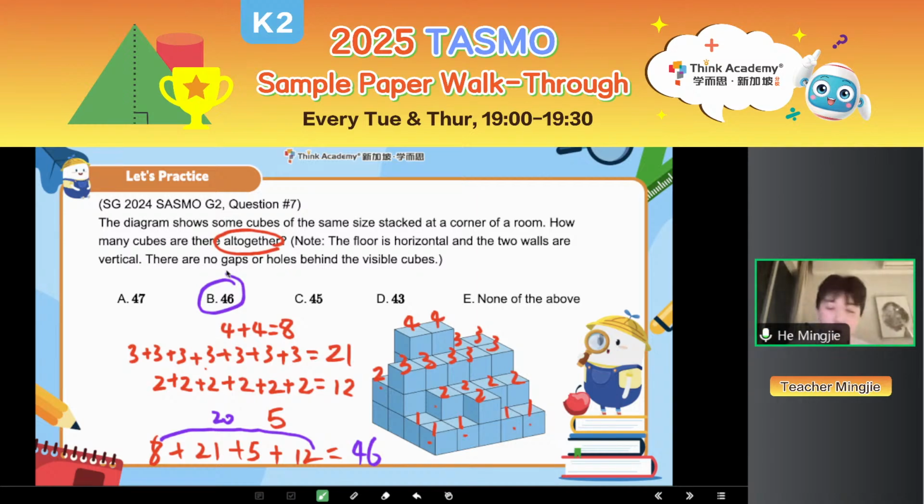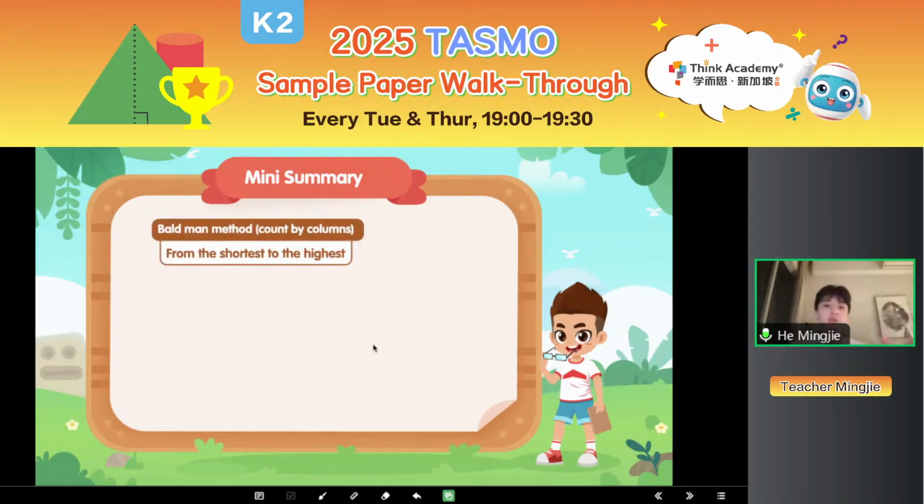All right, so that's all for today's topic, counting cubes. And what did we learn? We learned one method, which is called the Batman method. All right, let's have a quick summary. So first, Batman method, we count by columns. We should always label the heights on the head of the Batman, right? Because he has no hair. So we should label the numbers on the head. And always remember, we should label from the shortest to the highest, starting from 1.